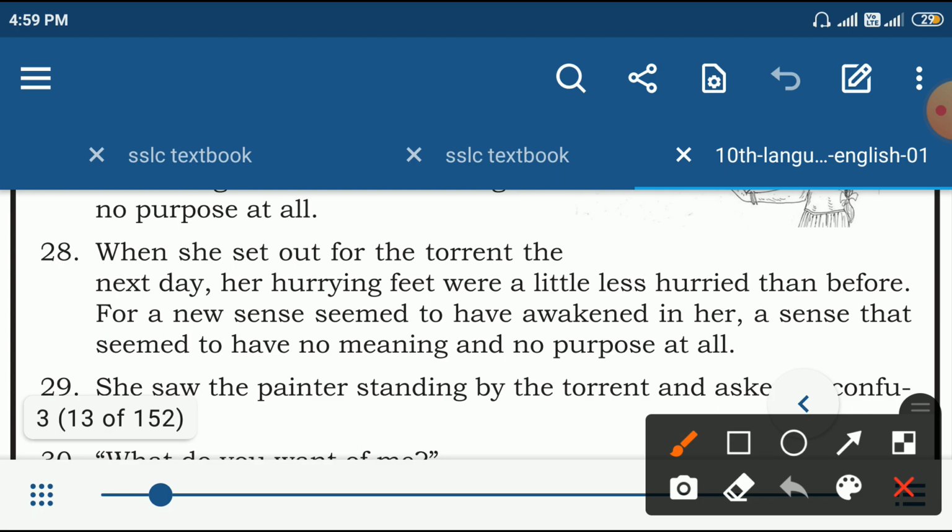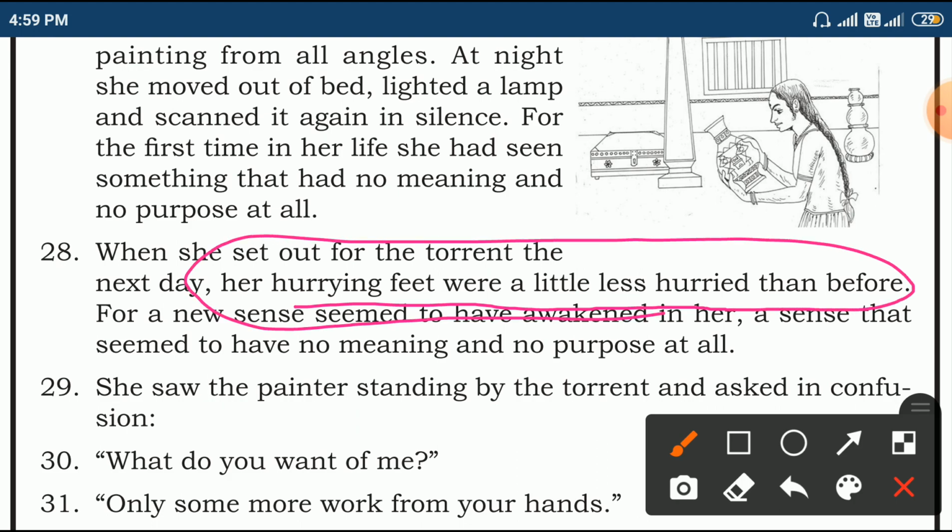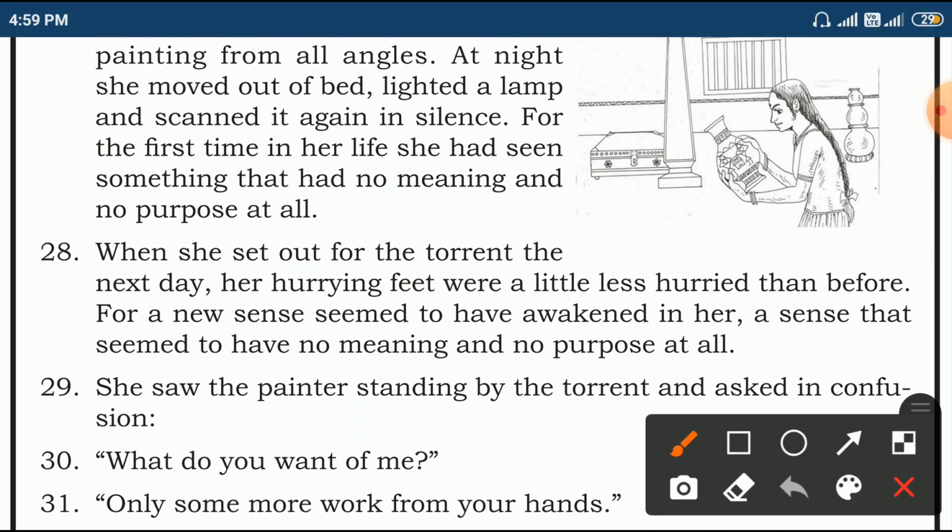Earlier I told you it's very important. Now her hurrying feet were a little less hurried than before. Earlier it is very fast, very quick, and also there is a comparison with the strings of a guitar, right? Here that becomes a little less, for a new sense seemed to have awakened.